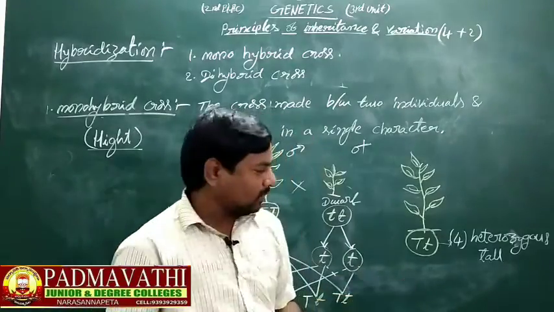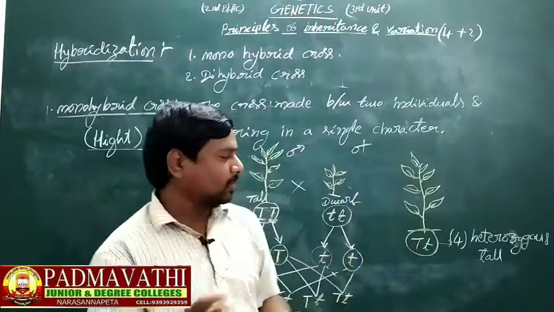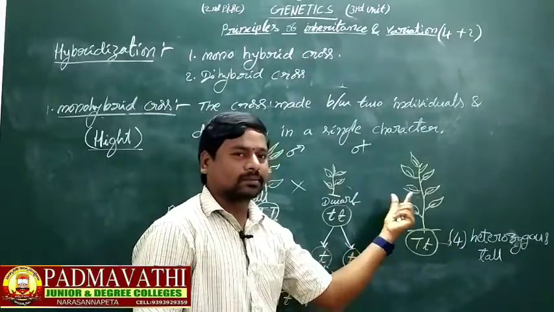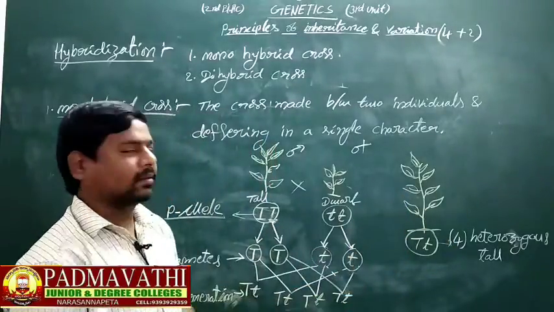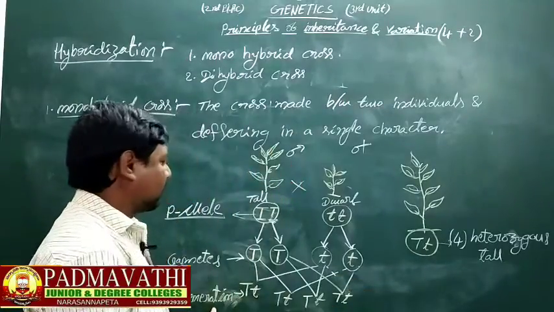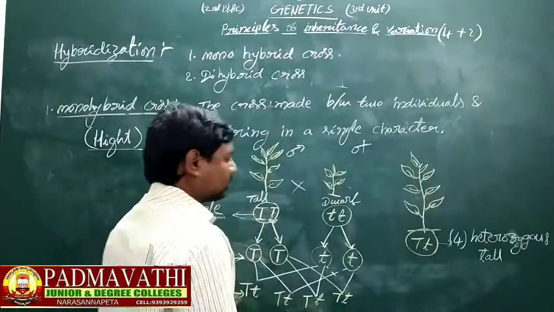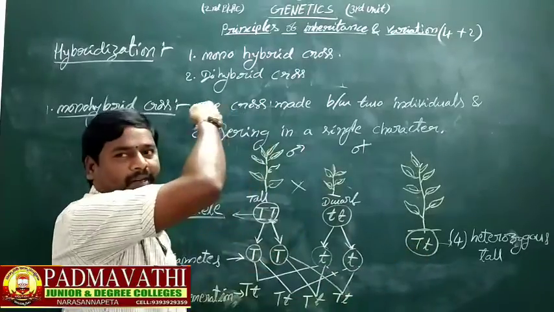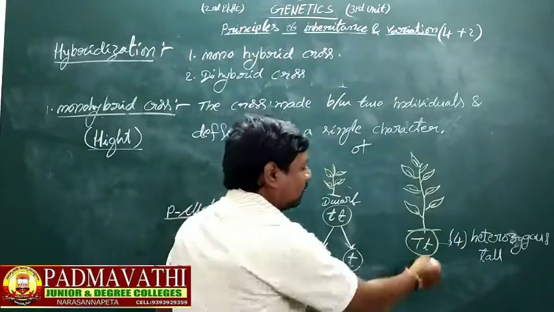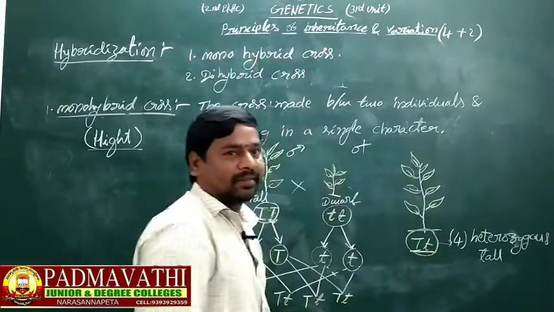Now we are going to see the difference between heterozygous and homozygous. Here heterozygous tall, because the tall character is expressed in the F1 generation. According to Mendel's monohybrid cross, each character is determined by two factors. What type of factors are there here? One is big T, another is small t.